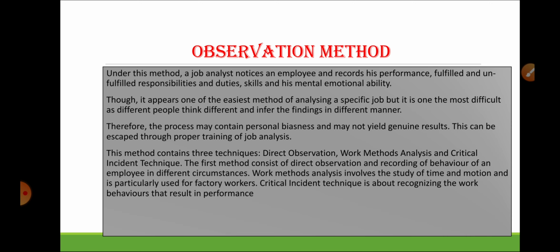The last one is critical incident techniques. In this, we recognize the work behavior that results in performance. That means we check how the person gets things done in critical conditions also. One drawback of the observation method is that sometimes it is based on the personal biases of the job analyst. We can escape this by proper training of the job analyst.